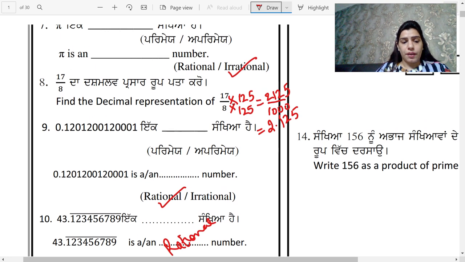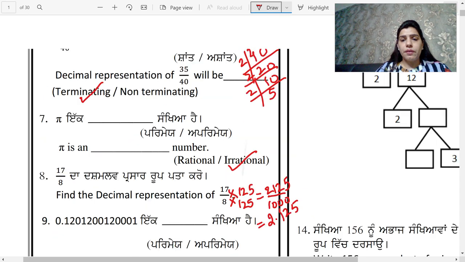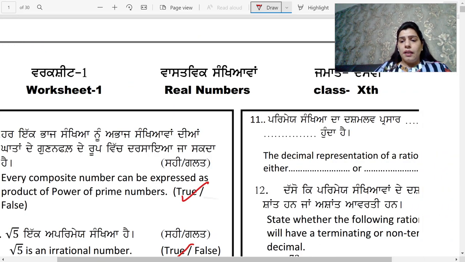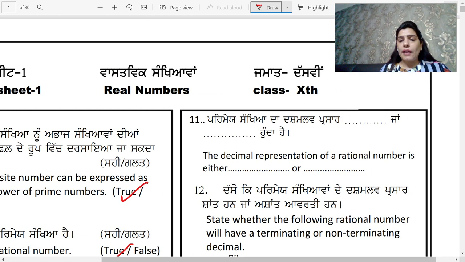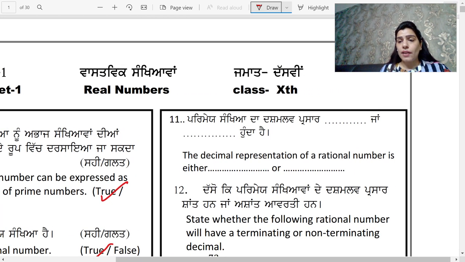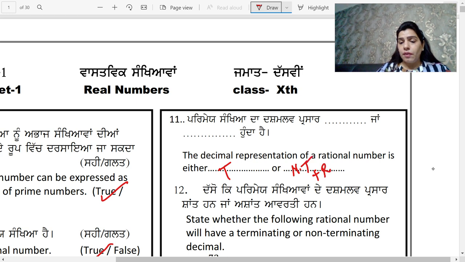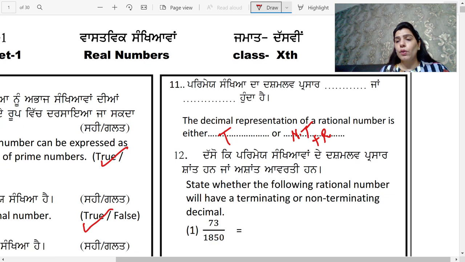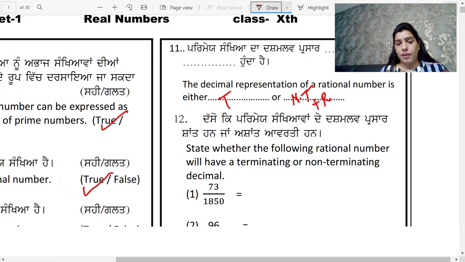Non-terminating but repeating. So these were the 10 questions. Now moving on to question number 11. The decimal representation of a rational number is either dash or dash. It is either terminating, or non-terminating, that is, non-terminating but repeating. Like in the 10th question we did in the previous question, it was non-terminating but repeating.